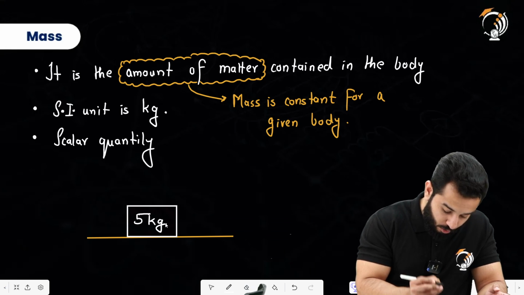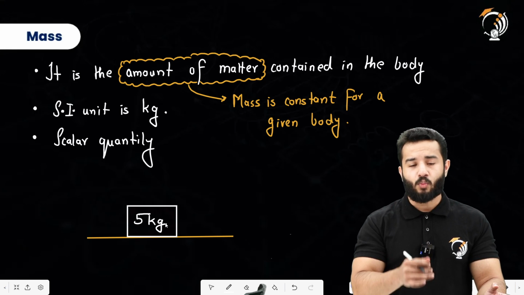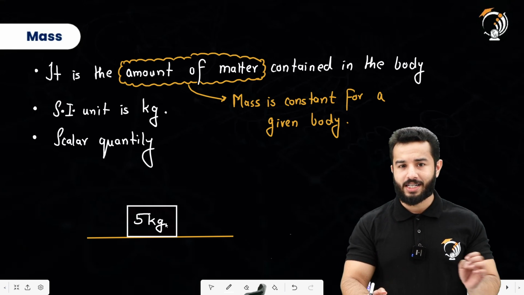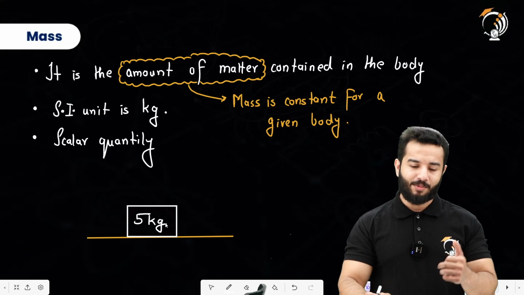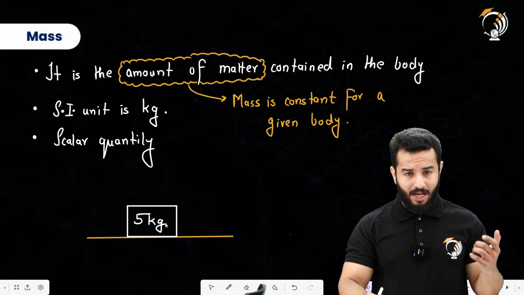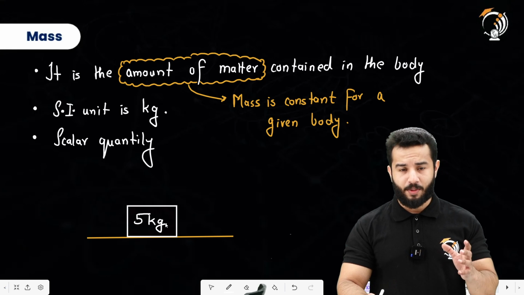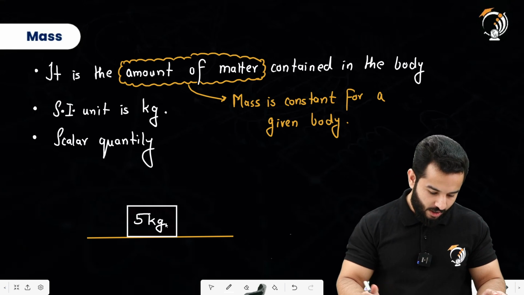So just by looking at the unit, we can say that we are talking about mass. So units are going to be your friends for identifying whether we are talking about mass or whether we are talking about weight. Please remember the SI unit for mass is going to be kilograms, or it could be grams, it could be milligrams, it could be micrograms. Anything related with grams or kilograms, it is going to be just mass.